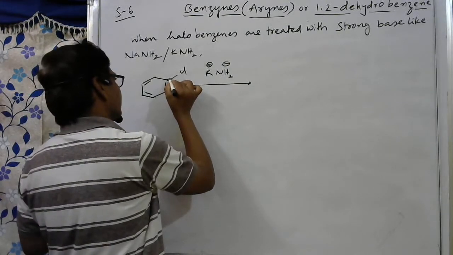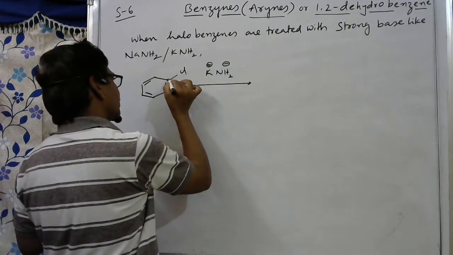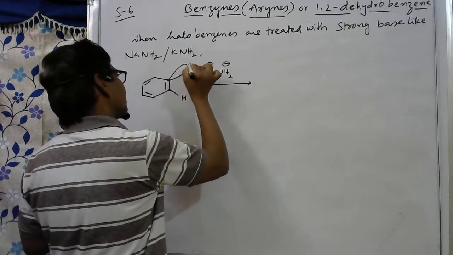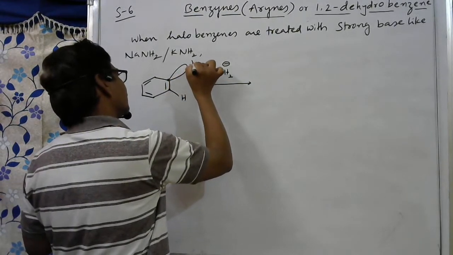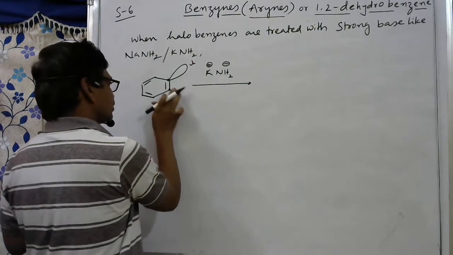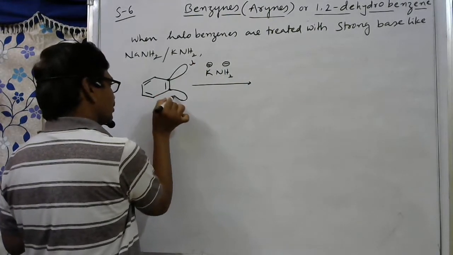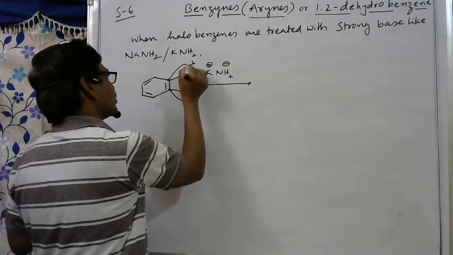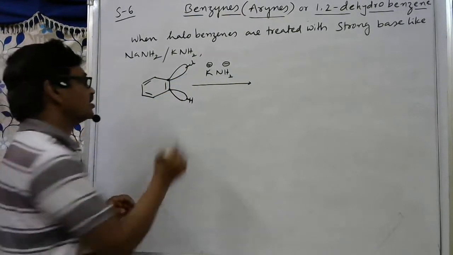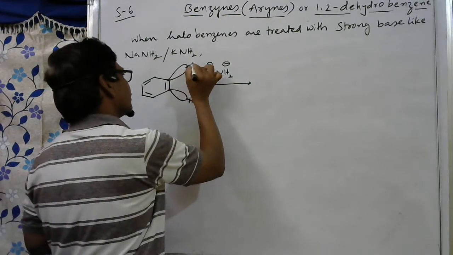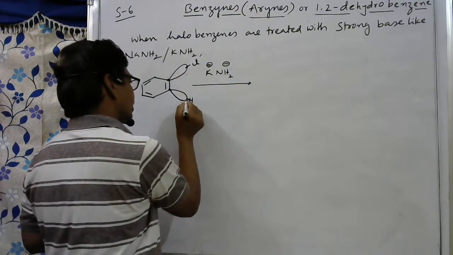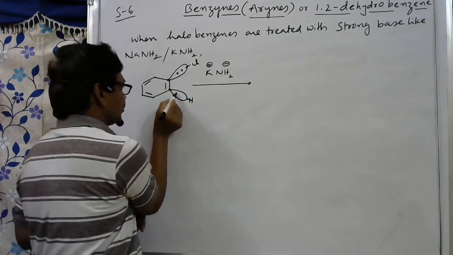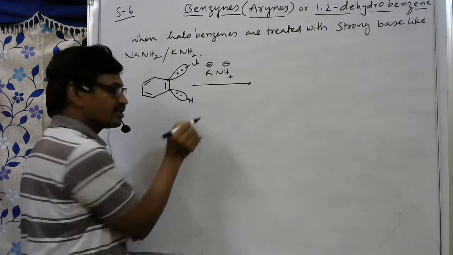See here, this is an sp2 hybrid orbital. This is also an sp2 hybrid orbital. Here the chlorine is bonded with this, and here hydrogen is bonded. One is chlorine, the other one is hydrogen. This is a single bond, this is a hydrogen single bond. Here how many electrons are present? 2 electrons are present. These are the bonding electrons.